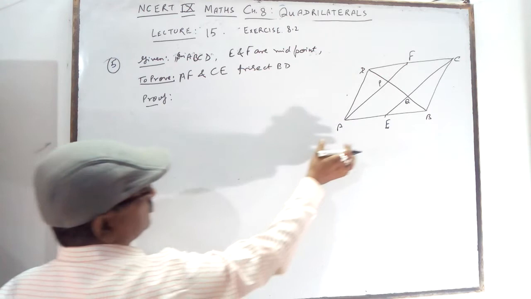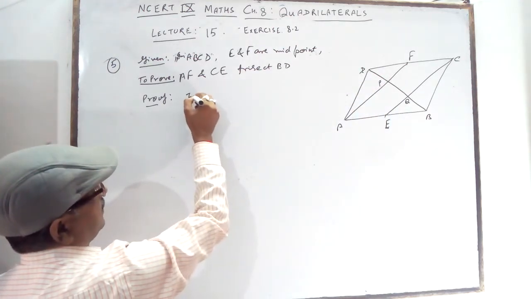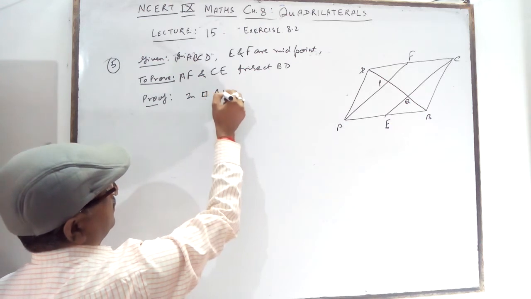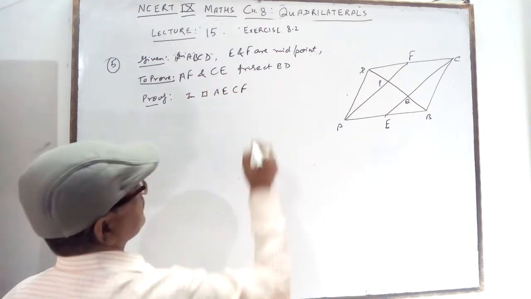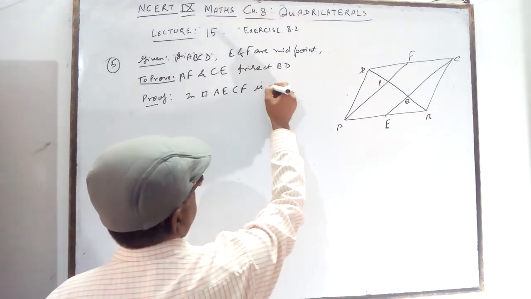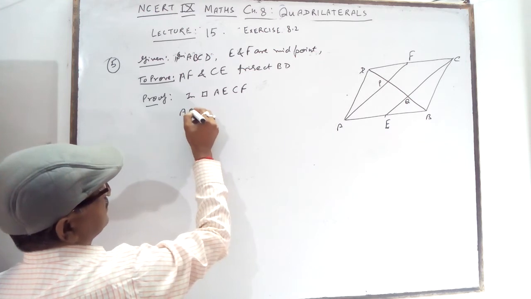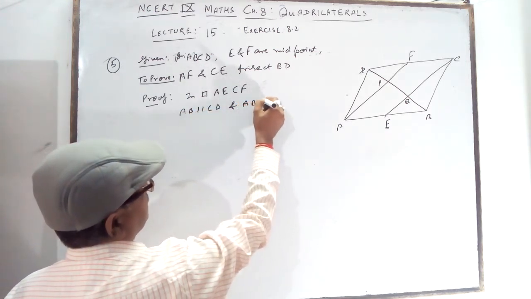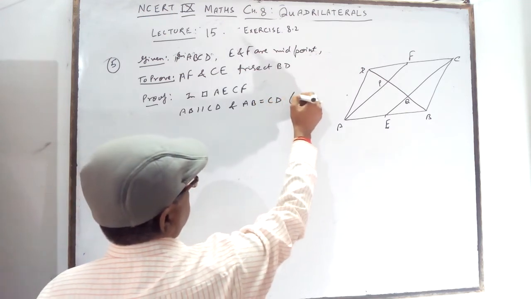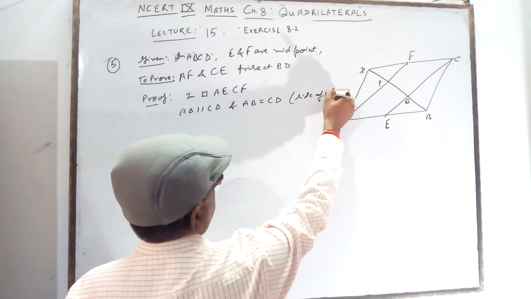Now first you will prove AECF is a parallelogram. In quadrilateral AECF, AB parallel to CD and AB is equal to CD, sides of parallelogram.